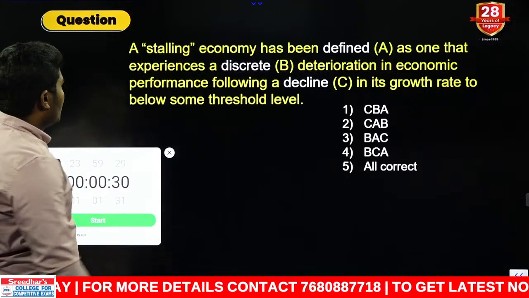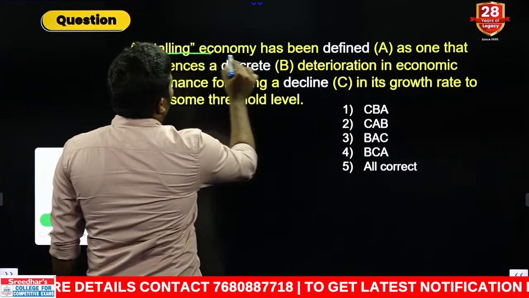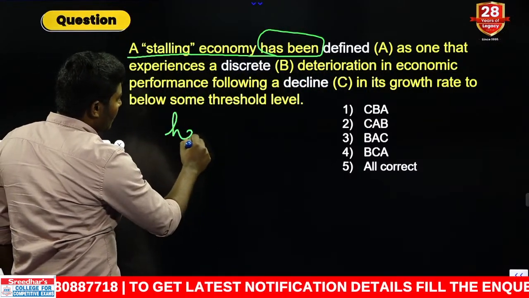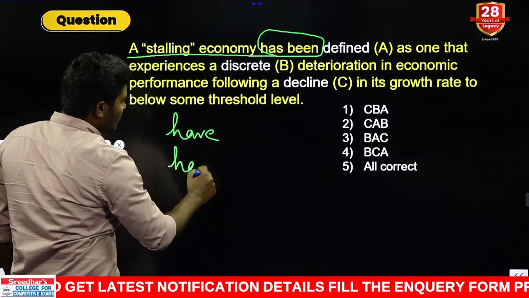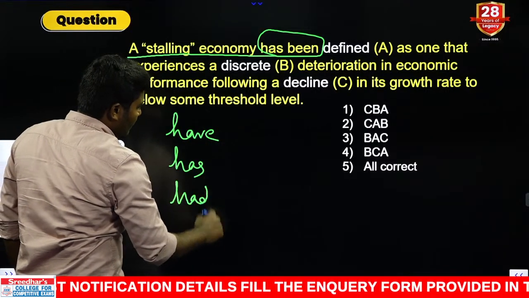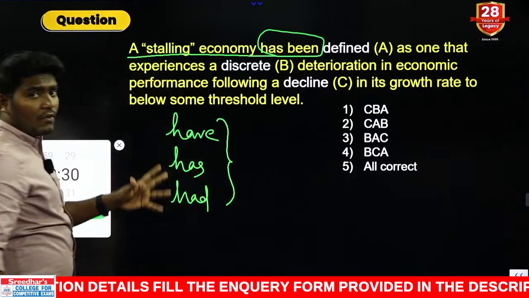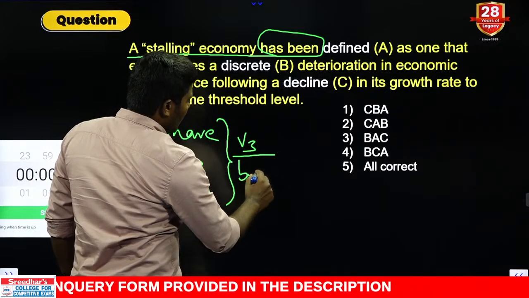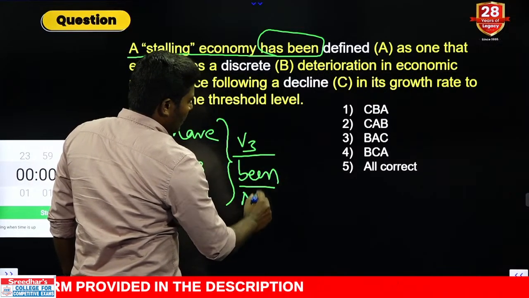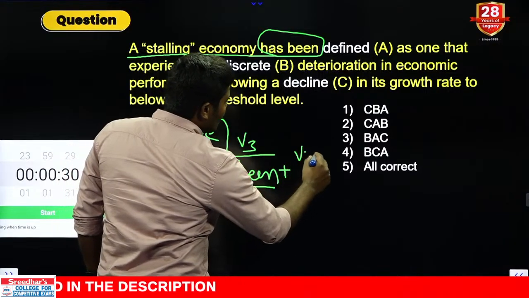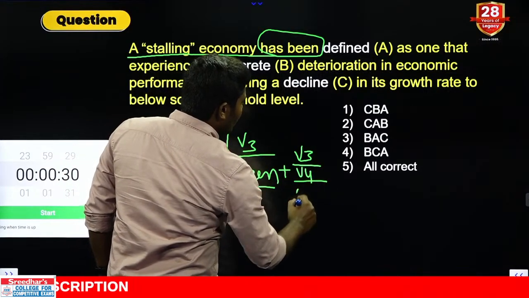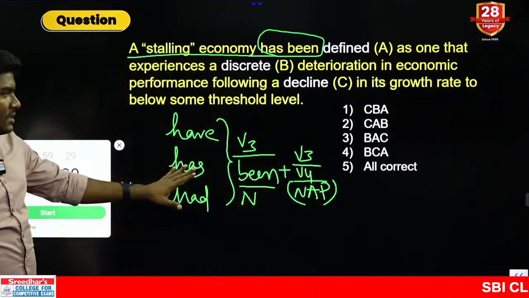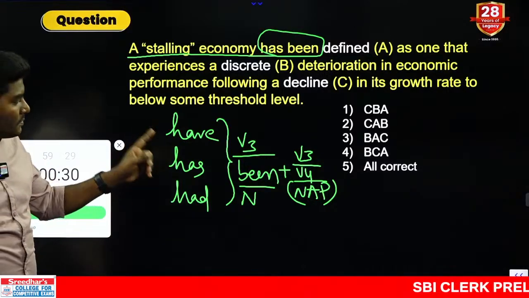Right, my dear students, look at this now. A stalling economy has been, now we have the rule. What is the rule of have forms? We have three have forms: have, has and had. We have been discussing these rules here. The rule of have forms is, they are followed by V3, they are followed by been, and they are also followed by a noun. If been is there, been is again followed by V3, V4, noun, adjective, preposition. In short, we call it an app. This is the rule for the have forms. Those who don't know, please make a note of it.